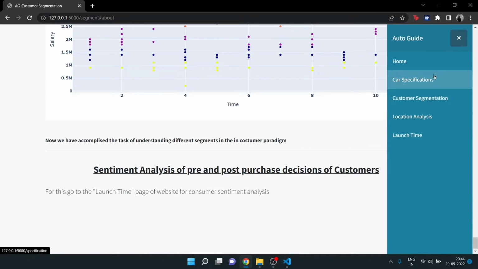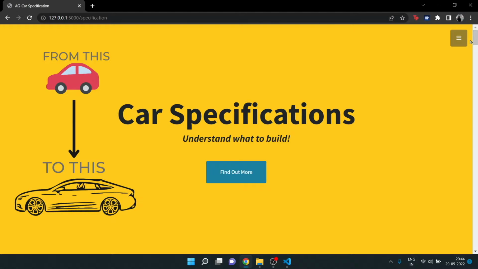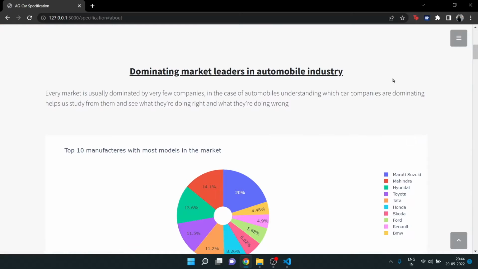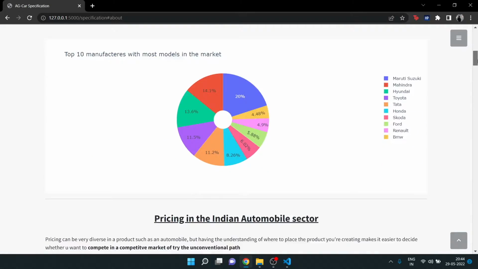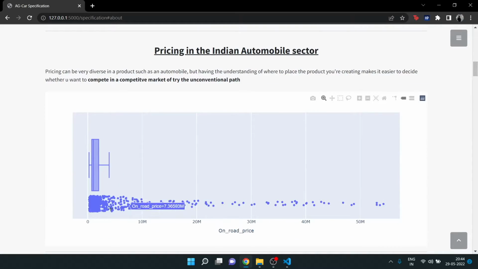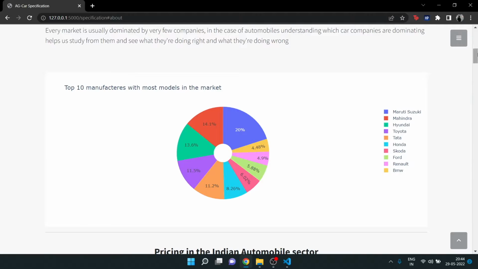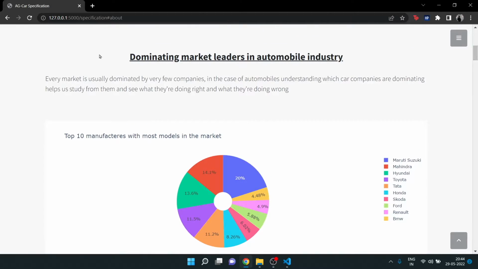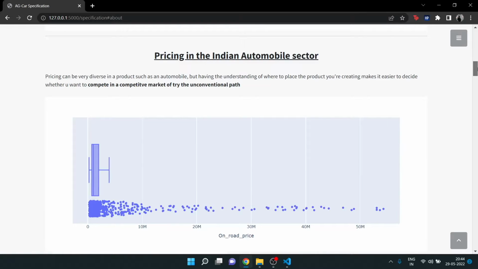Now coming to car specification, after cleaning the dataset provided, multiple queries to understand current competition were written. Along with this, correlations between body types, mileage, power, displacement, etc. were made to find dependencies and conclusive analysis from this page. The flow of this page is, firstly, finding the dominating market leaders. Out of this, the conclusive analysis was that Maruti has the highest number of cars in the market.